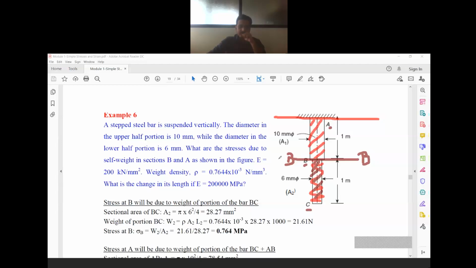So at section BB, this much of the weight of the member will be acting. At section AA, this much of the weight will be acting.